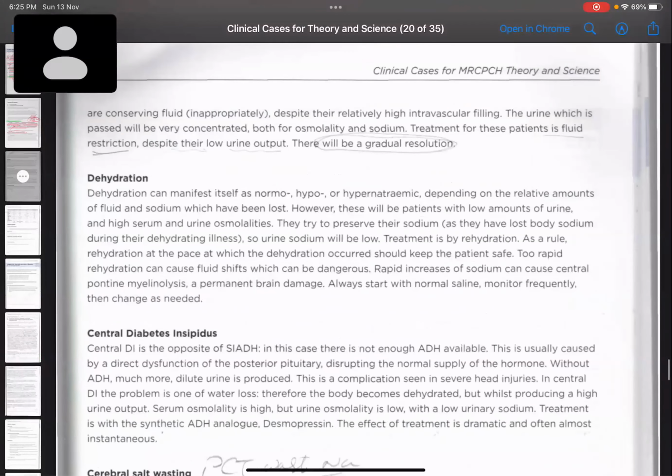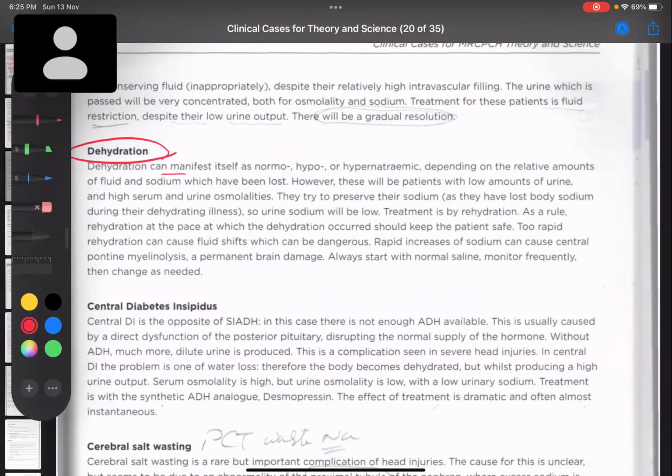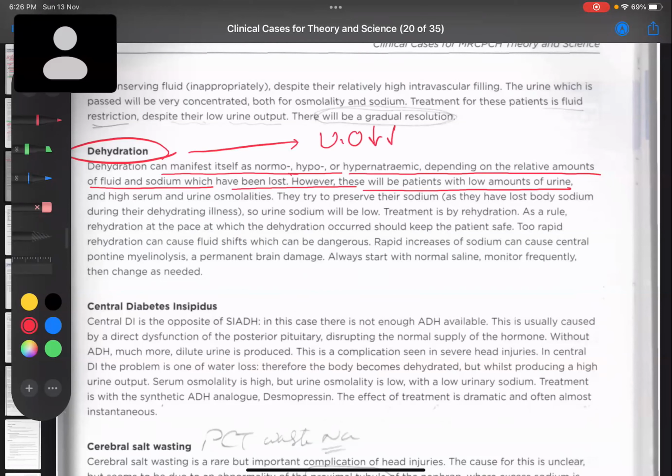Then we have dehydration. Why not dehydration? Again, dehydration can manifest itself as normo-, hypo- or hypernatremia depending on the relative amount of fluid and sodium which have been lost. However, these patients will have a low amount of urine. So if this was a case of dehydration, one thing is that it would present early. Second, the urinary output would be low, but our child came to us with increased urine output. So this is not dehydration.